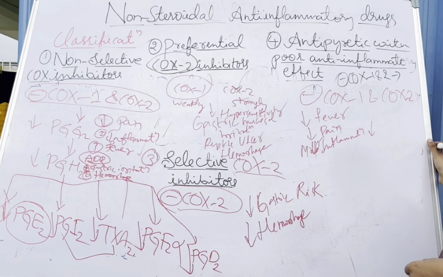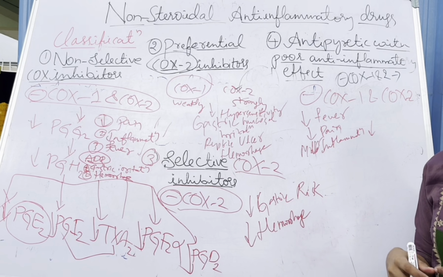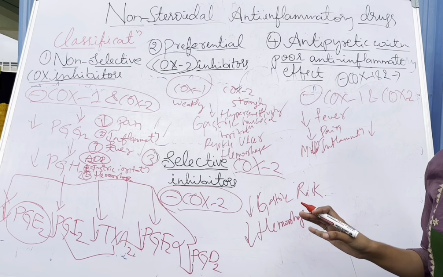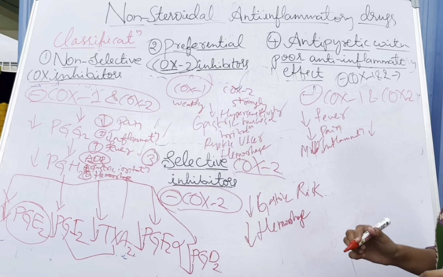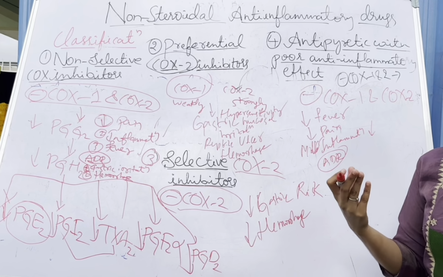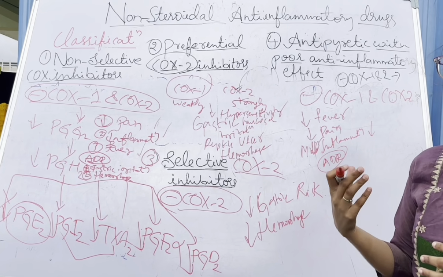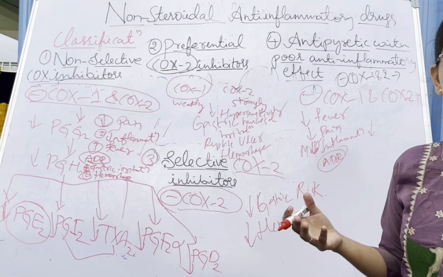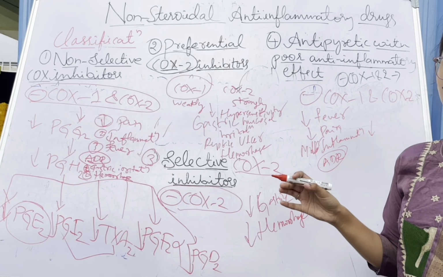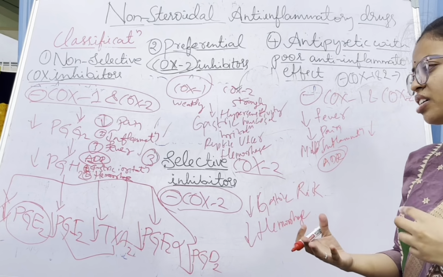Okay, so what are the ADRs? The antipyretic drugs: acetaminophen, metamizole, propionate, niform, right? All these drugs are well tolerated at the therapeutic dosage level. The normal ADRs are nausea and vomiting in those who are very sensitive to the medications. Except that there are no major effects, and even nausea and vomiting are very minor effects at therapeutic levels.